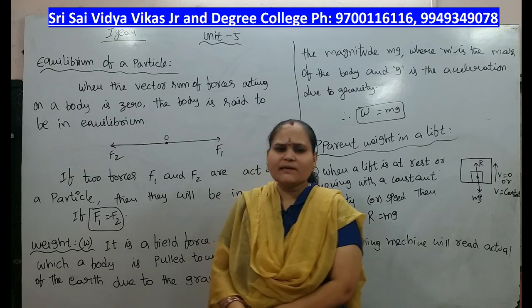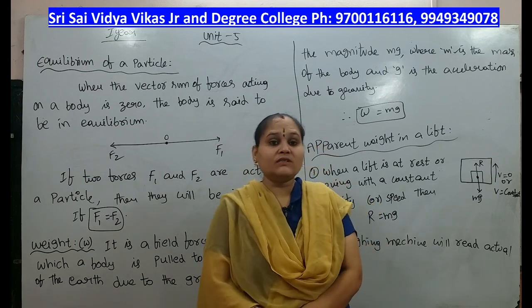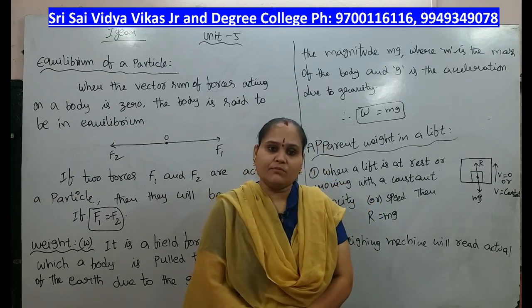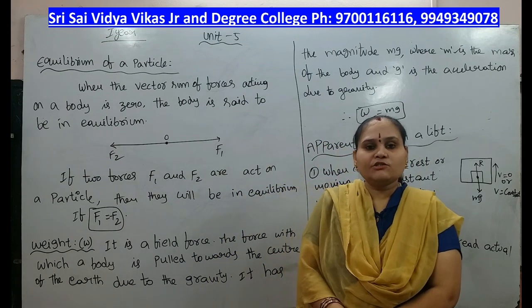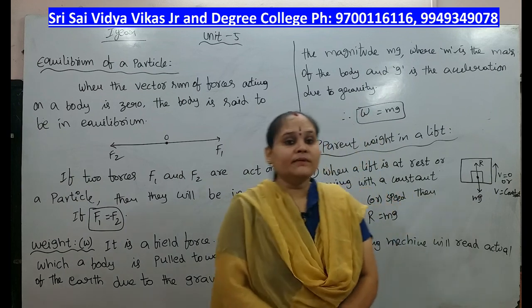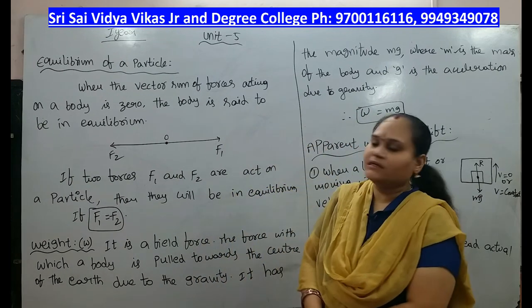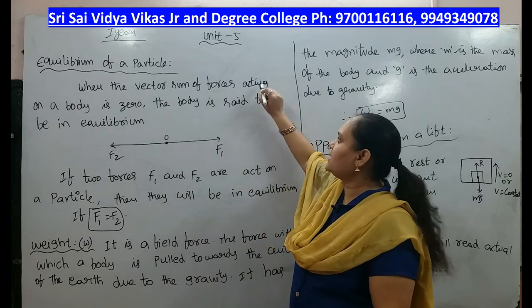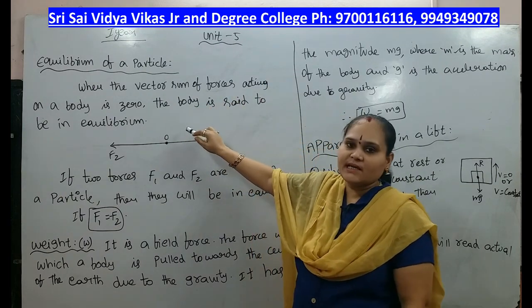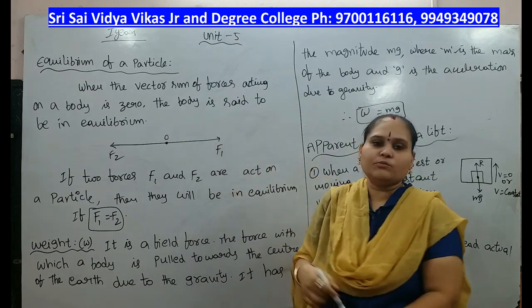What is meant by equilibrium position is that the forces acting on that body are equal and opposite to each other. That's why that particle is said to be in an equilibrium state. Equilibrium of a particle means that when the vector sum of forces acting on the body is 0, the body is said to be in equilibrium.